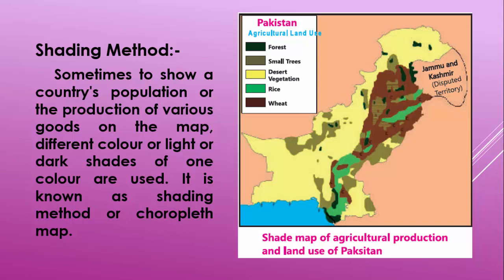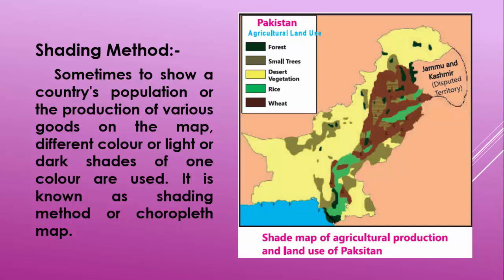For example, the dark green color shows us forested area in Pakistan. Green color is depicting small trees, areas having small trees. Yellow color is showing us the desert vegetation where the vegetation is sparse or less.